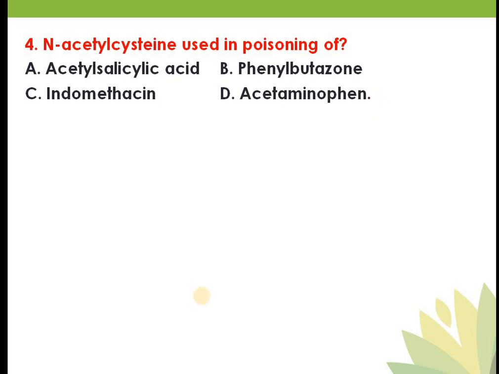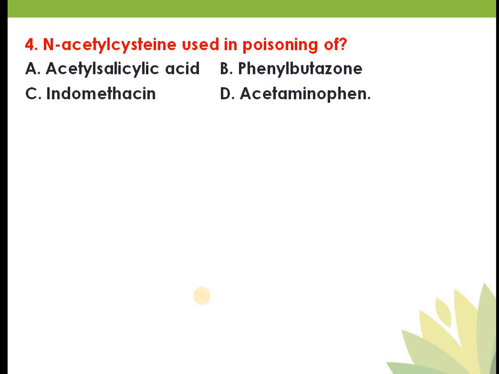So what is the reason behind the hepatotoxicity of paracetamol? I will explain. Your paracetamol is metabolized in the liver. It is mainly metabolized by conjugation, that is phase second. Phase first reactions are oxidation, hydrolysis and reduction, so here again your third question is covered.